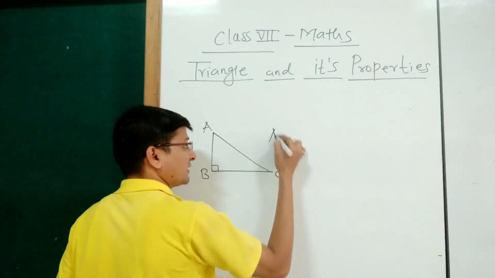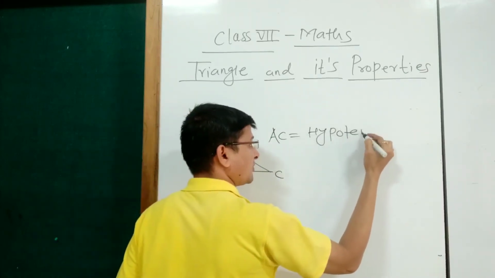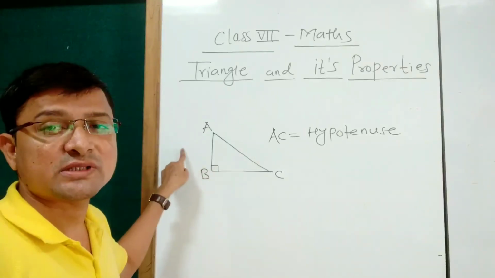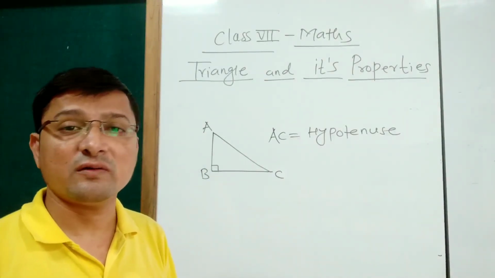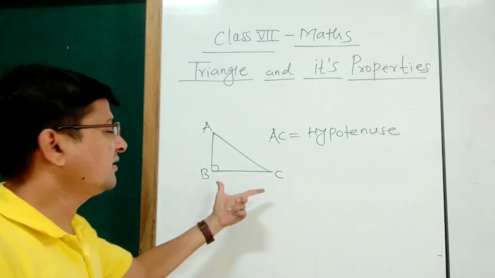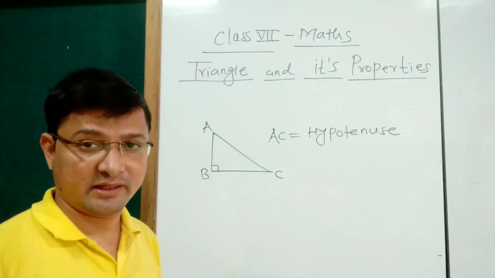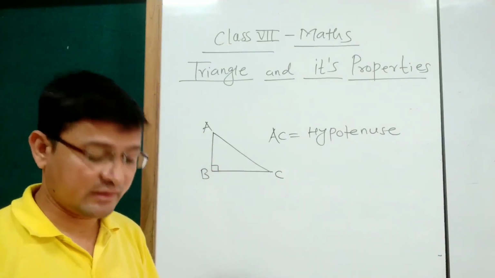So in this triangle, AC is the hypotenuse, and the remaining two sides AB and BC are called the legs of the triangle, or you can say BC is the base and AB is the height of the triangle.